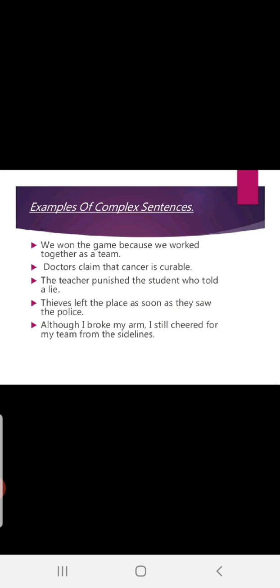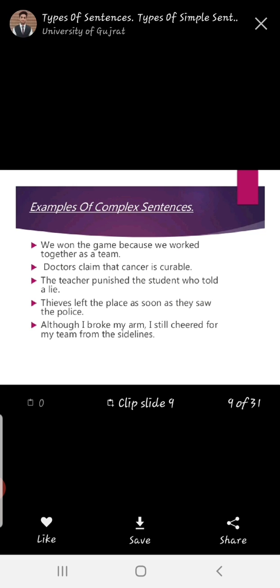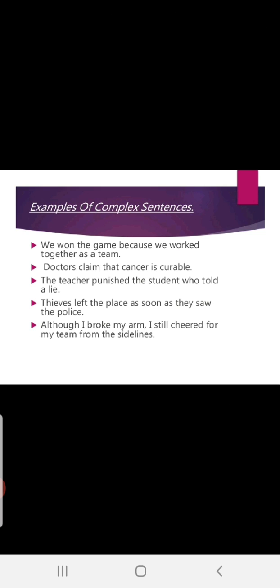Doctors claim that cancer is curable. Fine, doctors claim. This is the main clause. That cancer is curable is the subordinate clause, the dependent clause, right? Now, it is just starting with the conjunction that. For your kind information, that is also a conjunction.